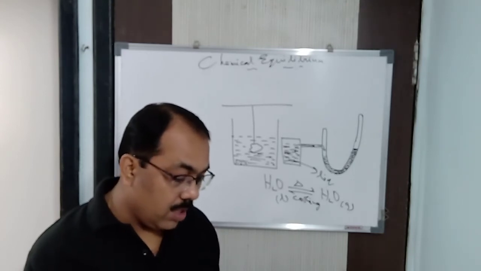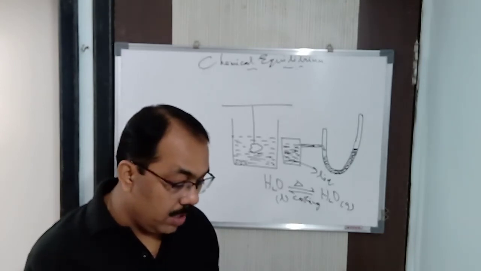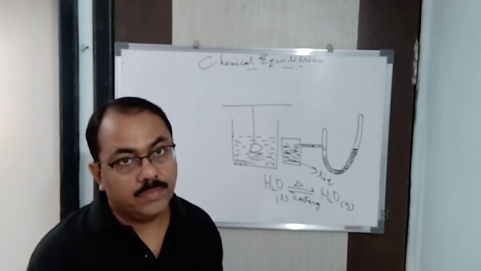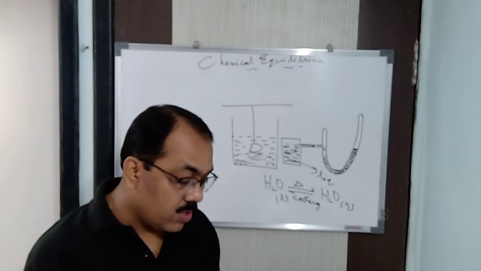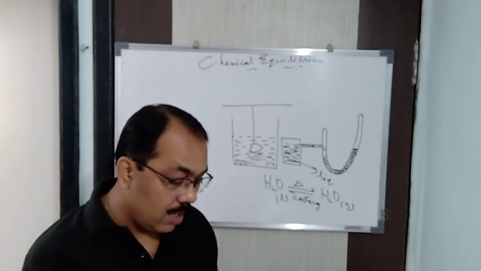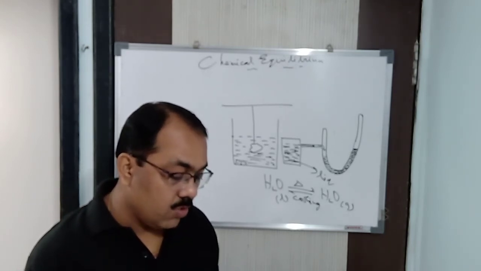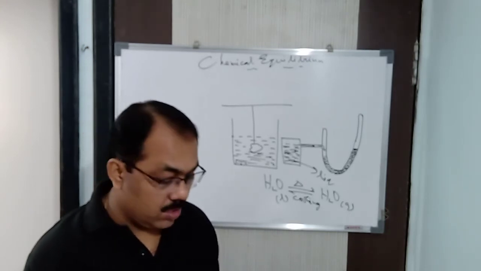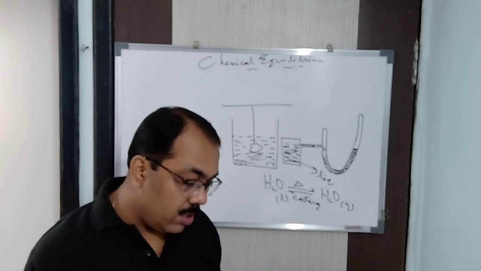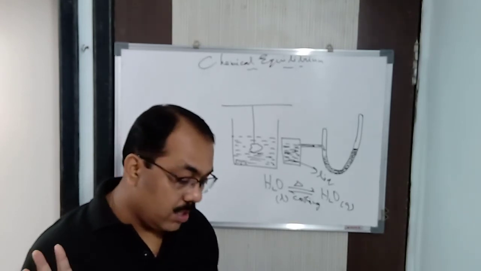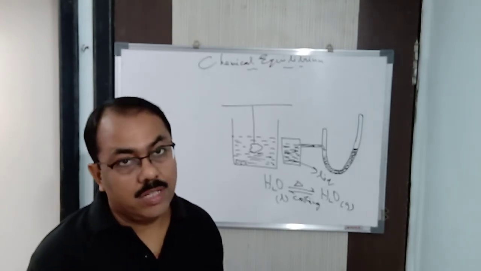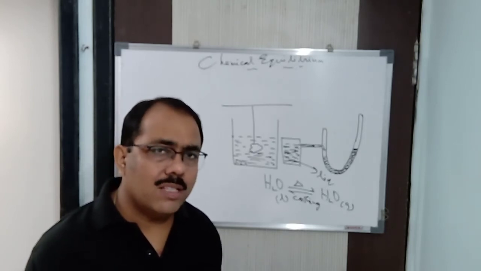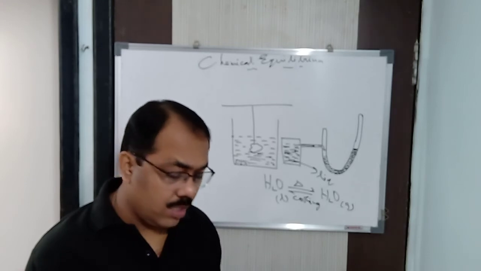solution at a particular temperature is called the solubility of the solid in the given solvent at that temperature. Again, I repeat, the amount of solid in grams that dissolves in 100 grams of the solvent to form a saturated solution at a particular temperature. Remember that, it should be at a constant temperature. That is called the solubility of solid. In this way, you measure the solubility of solid. You have read it in the lower classes also. Clear?